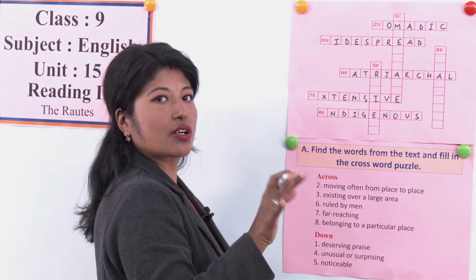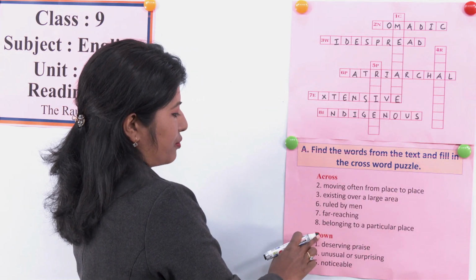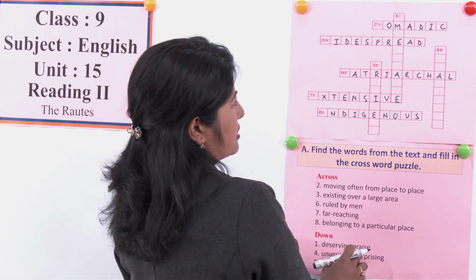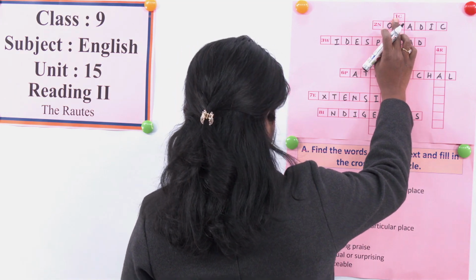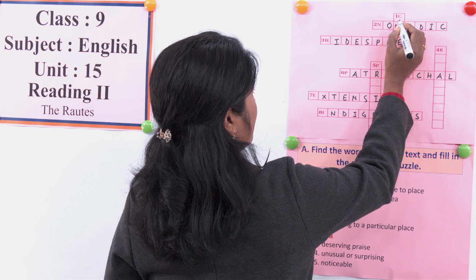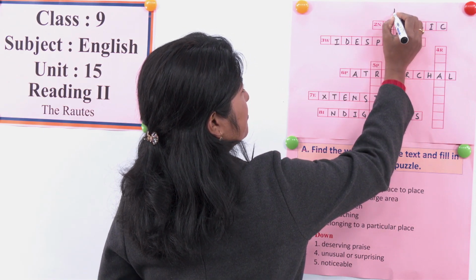We are done with across words. Now let's move to down, vertically. Number 1, deserving praise. What is deserving praise? It is commendable. C, O is missing, so let's make it O over here.